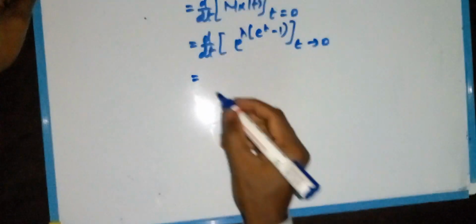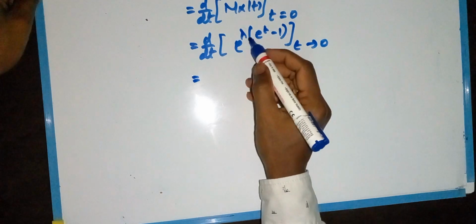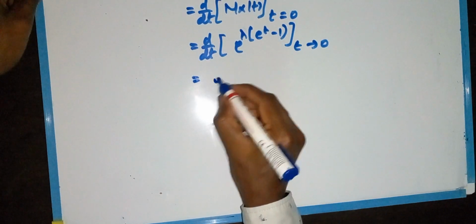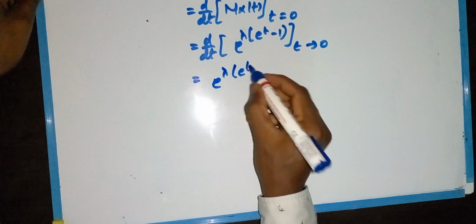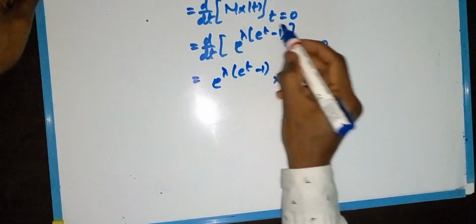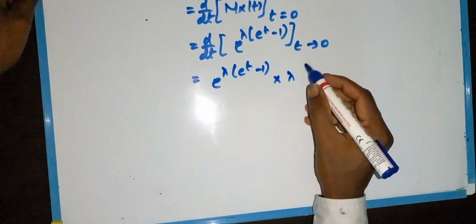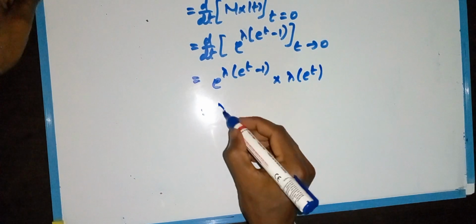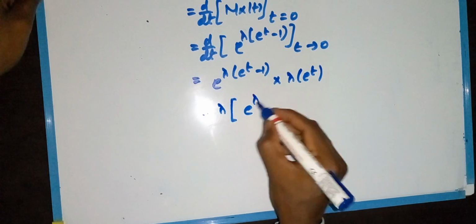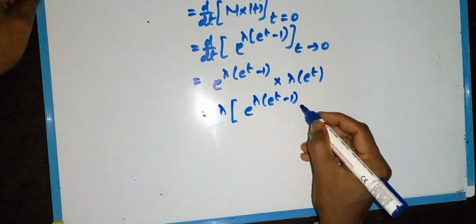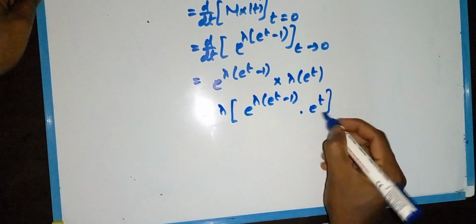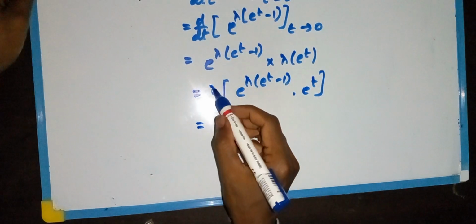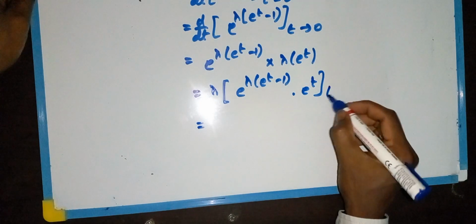What is the derivative of e power x? It is e power x into the derivative of the exponent. Doing the same here, we get e power lambda into (e power t minus 1) into the differentiation of the exponent, lambda into e power t. So that is lambda into e power lambda into (e power t minus 1) into e power t, this is d by dt of this value at t tends to 0.